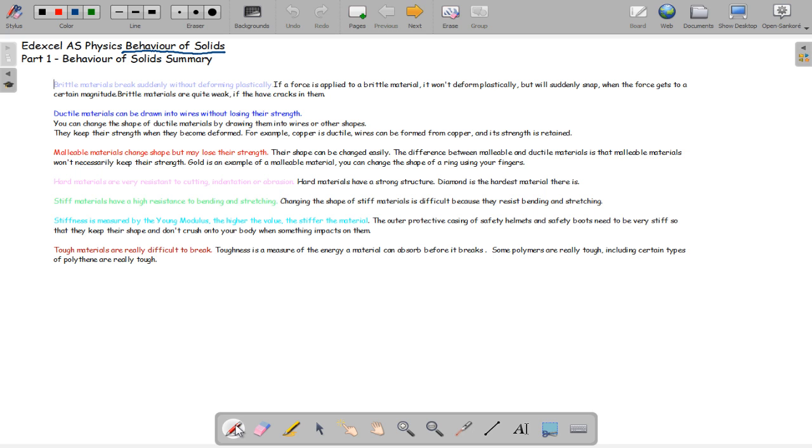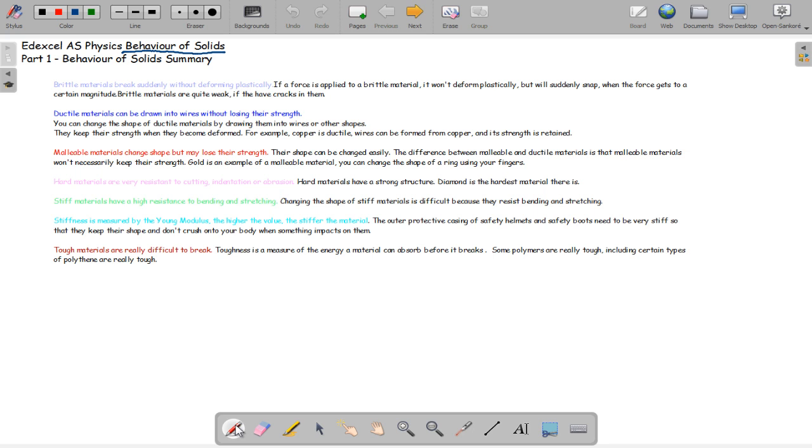Hard materials are very resistant to cutting, indentation or abrasion, and they have a strong structure. Diamond is the hardest material there is. Stiff materials have a high resistance to bending and stretching, and changing their shape is difficult because they resist bending or stretching. Stiffness is measured by the Young modulus, more on that in previous tutorials.